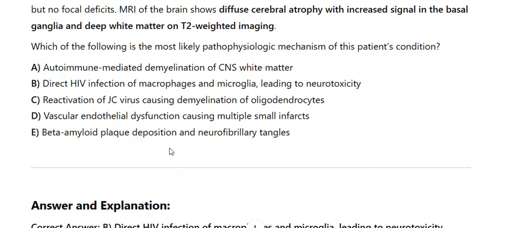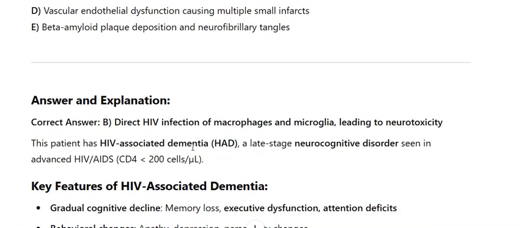Answer and explanation. Correct answer: B. Direct HIV infection of macrophages and microglia, leading to neurotoxicity. This patient has HIV-associated dementia, a late-stage neurocognitive disorder seen in advanced HIV/AIDS, CD4 below 200 cells per microliter.